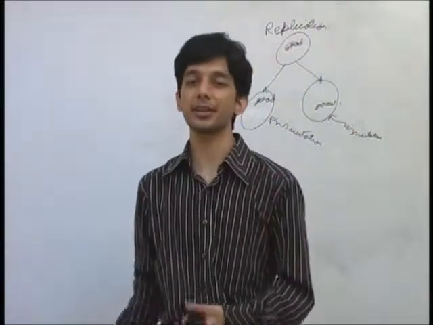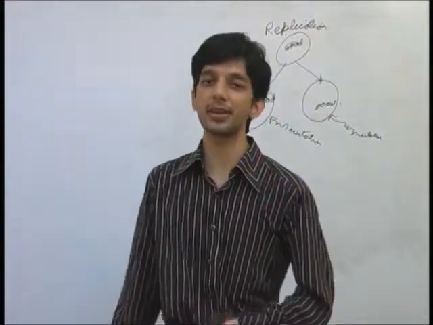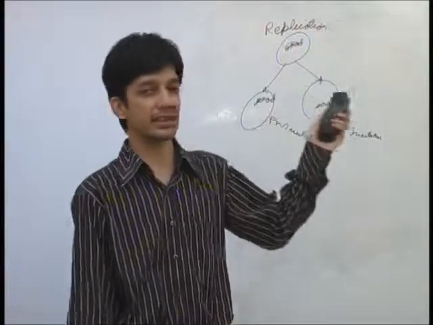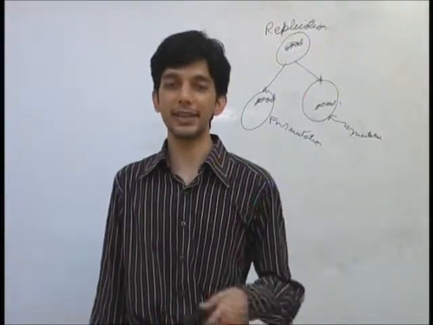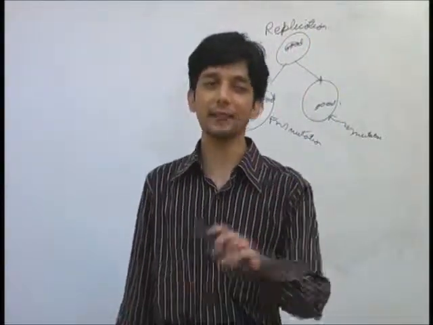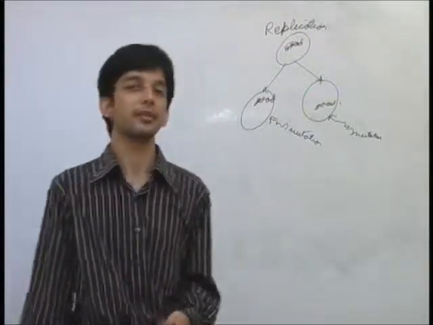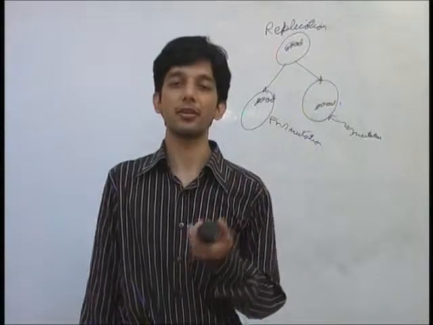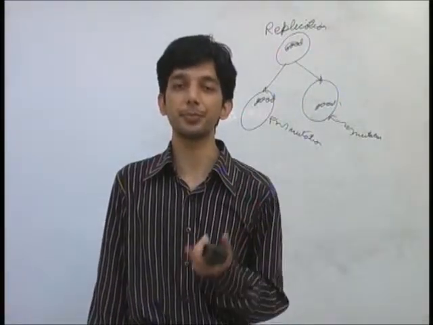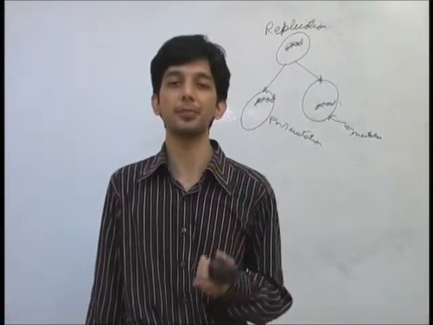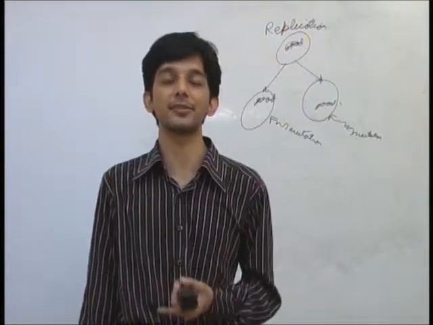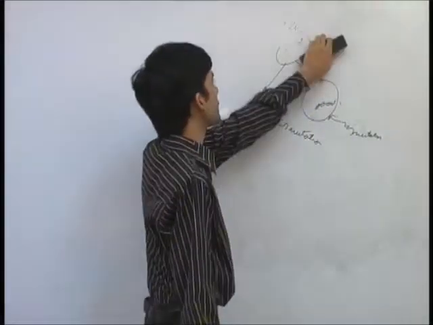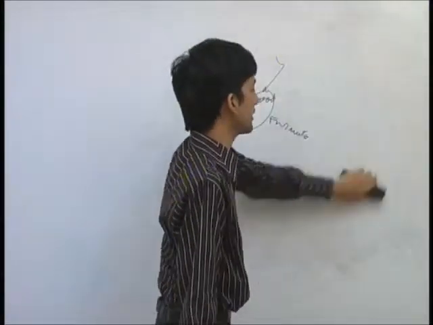So mutation has got a bigger playground to work with. It can play around more with the existing programs, with the existing trees, and it can formulate its own mechanism to optimally evolve the program that we would believe to be the optimal program when the stopping criterion has been met. So that was about replication.